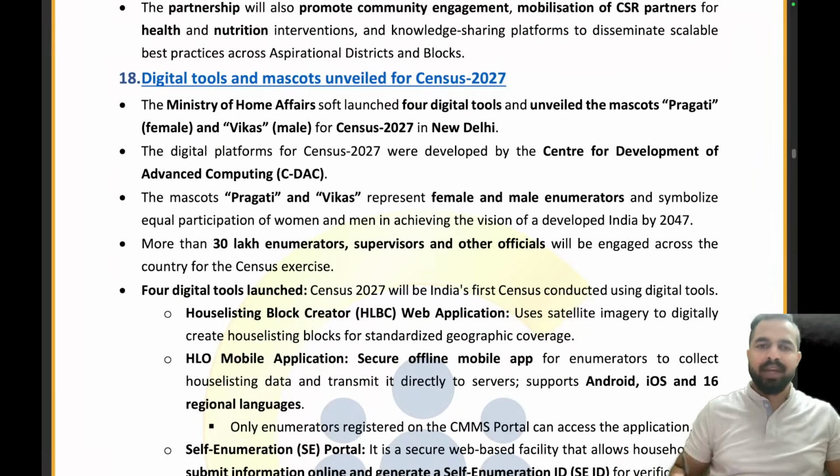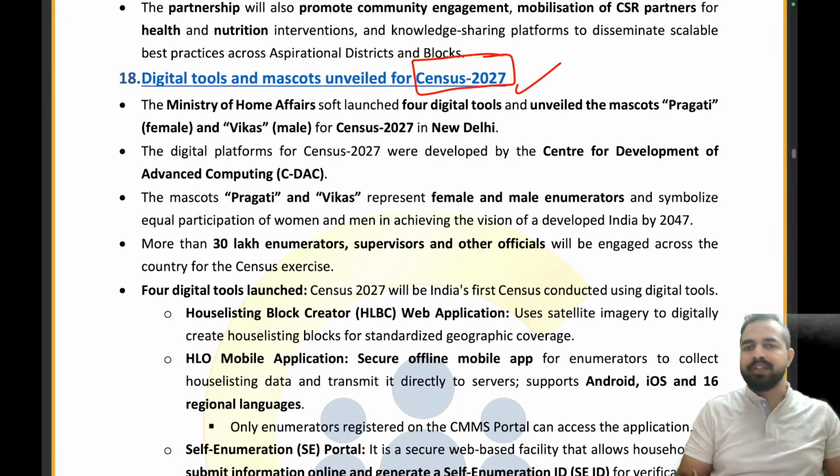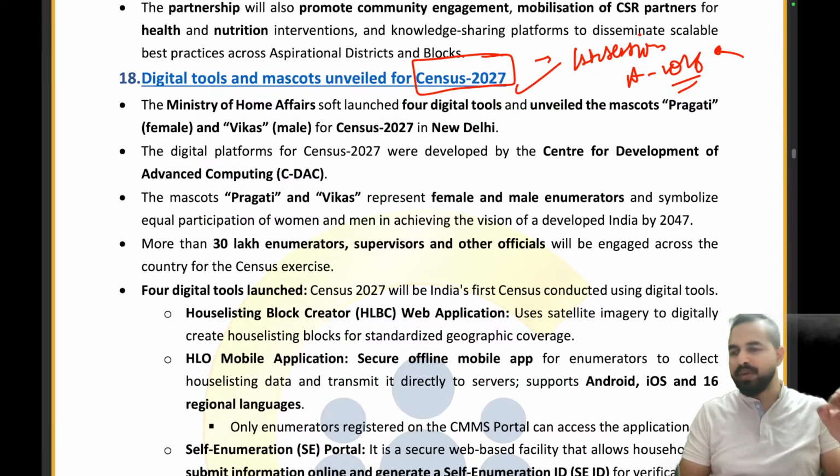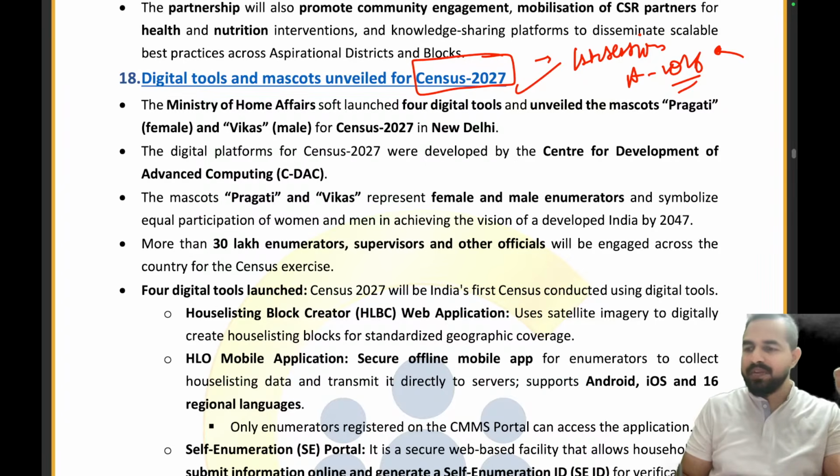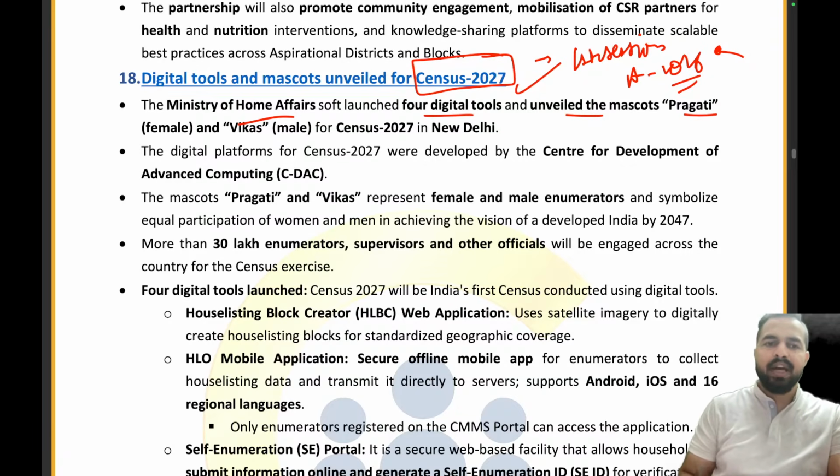The digital tools and mascots unveiled for the Census 2027. My dear friends, Census 2027 we have already discussed in the very first session of April 2026. So if there is someone who has missed that, please watch that session. Census 2027 has been discussed in a very detailed manner, right? Let me tell you that in the month of March, the Government of India came up with the mascots. The Ministry of Home Affairs launched 4 digital tools and unveiled the mascots, Pragati female and Vikas male, for the Census 2027 in New Delhi.